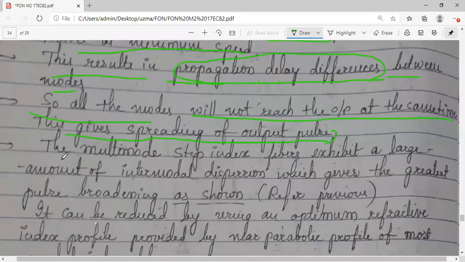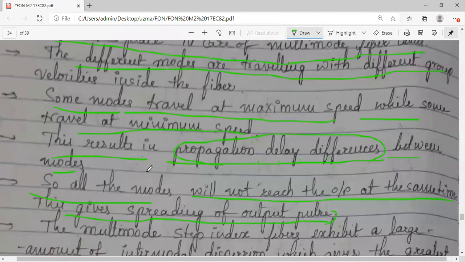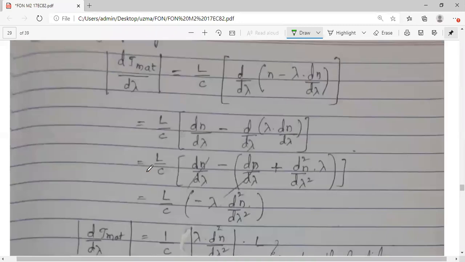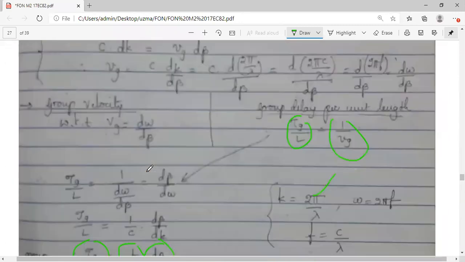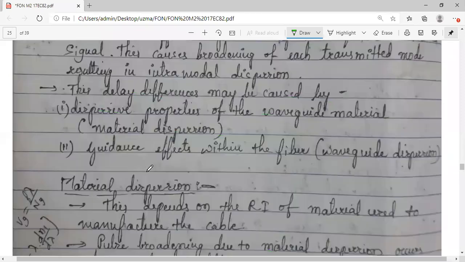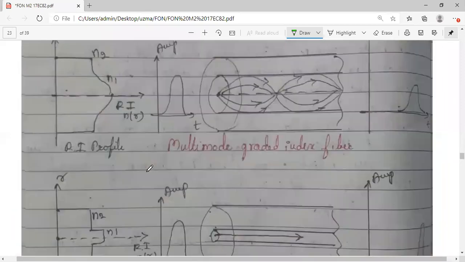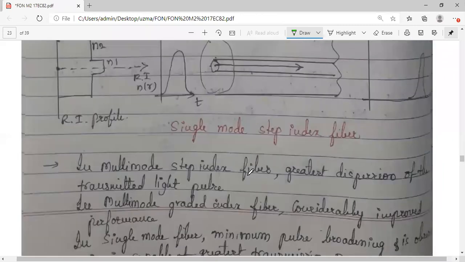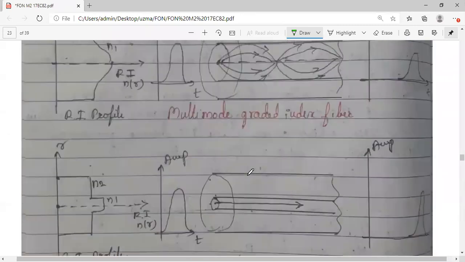And for this explanation of intermodal dispersion, we can refer to the previous figure. We compared three different optical fibers in the previous session. While discussing the concept of dispersion, we saw the comparative study of multi-mode step index, graded index, and single mode.